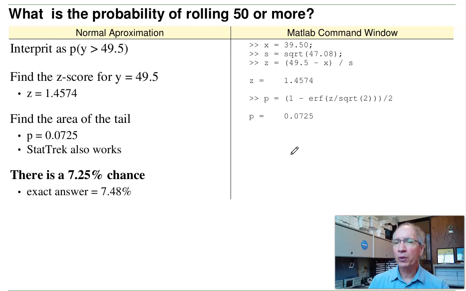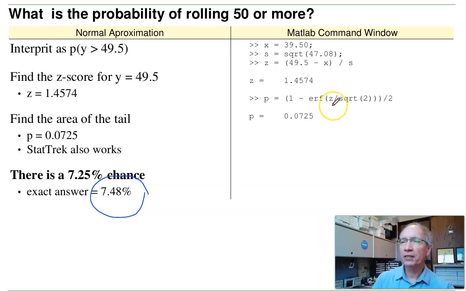What's the probability of rolling 50 or more? Again, I know the exact odds. The exact odds are 7.48%. Using a normal approximation, I can get an answer that's pretty close. I'm going to interpret rolling 50 or more as meaning take the area to the right of 49.5. In MATLAB, I find the z-score at 49.5 is 1.4574.